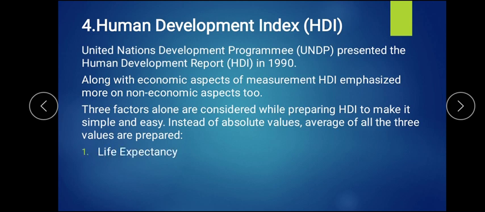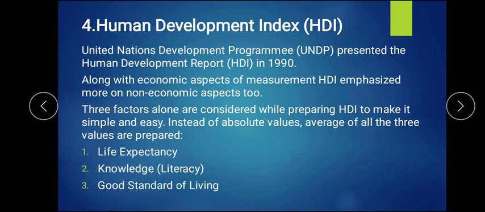First is again the life expectancy, which we have seen in PQLI, that is, how many years a person lives. Second is knowledge, that is literacy level, and third is a good standard of living. You find that life expectancy as well as literacy remain the same, but only the third point has changed, that is the good standard of living.